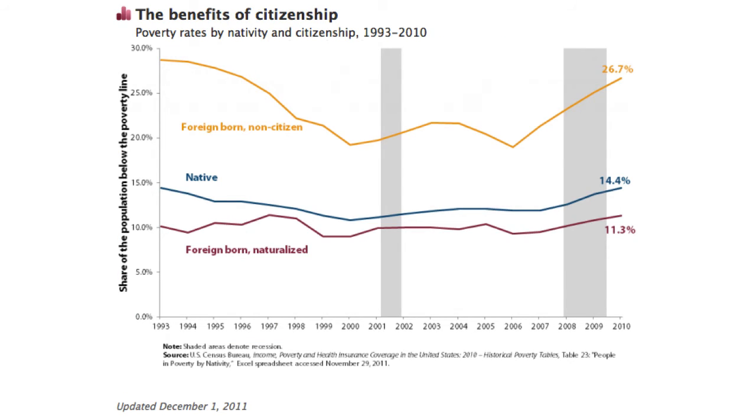And finally, in this category, citizenship status matters too, but it may matter in a surprising kind of way. So take a minute to look at this. Is there anything you see that's unexpected? Why do you think that poverty rates for foreign-born naturalized citizens are lower than for native-born Americans?